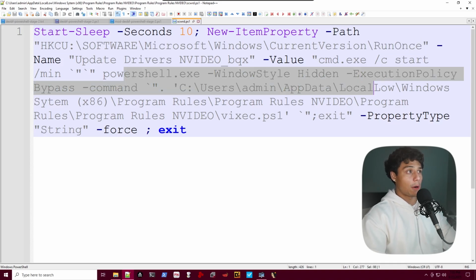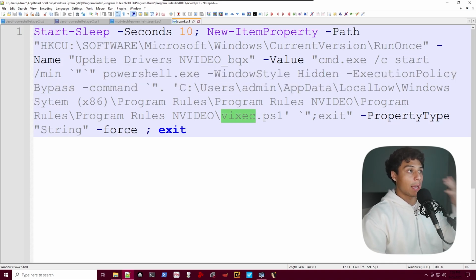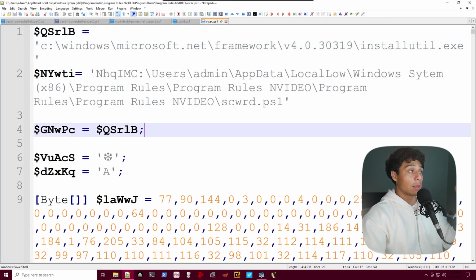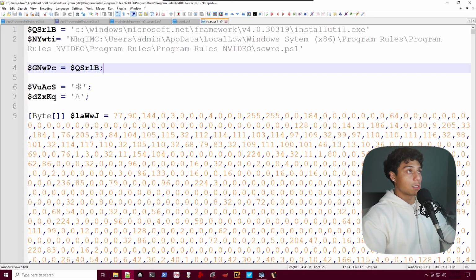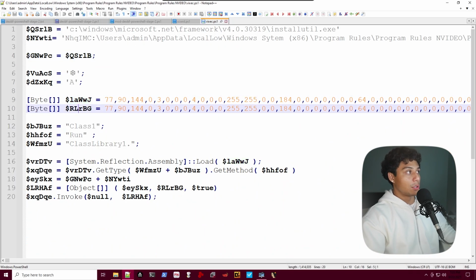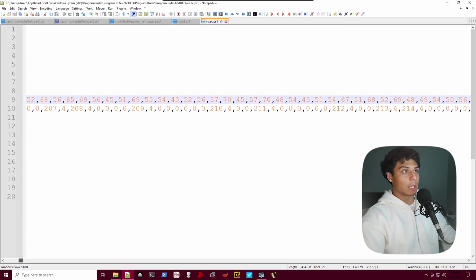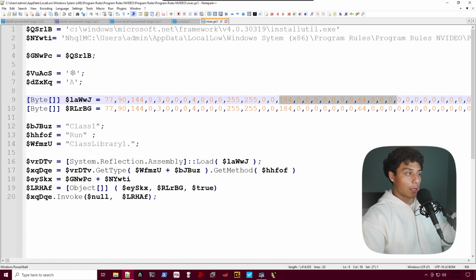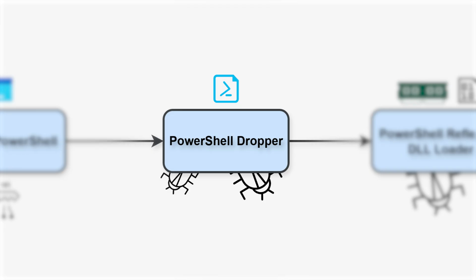It's going to execute PowerShell and execute this VIXEC.ps1. And sure enough, there's VIXEC.ps1. If we take a look at this, this is a much bigger file. If we turn word wrap off, we can see they've got two, again, giant long strings that are seemingly payloads. One of them is super long, and again, it's loading them as a reflective assembly. It's reflective code loading and invoking some of the functions in there.